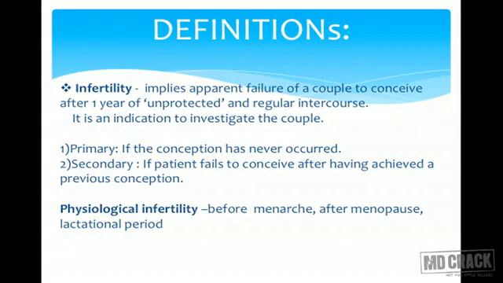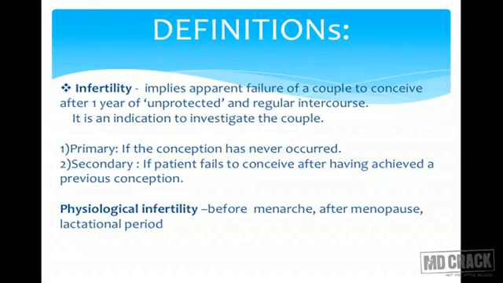The other important thing is regular intercourse. It means they should be staying together for that 1 year and the coital frequency should be normal. If in this case they fail to conceive over a period of 1 year, then we call it infertility and then we start investigating this couple.